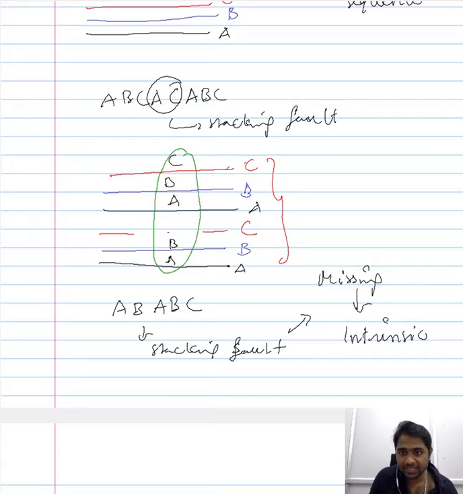So the missing atoms in the layer C is confined to a particular region or a local region that is highlighted in green, and in that region you have the C missing in the stacking sequence. However, when you move away from that local region, you would have a regular stacking sequence.